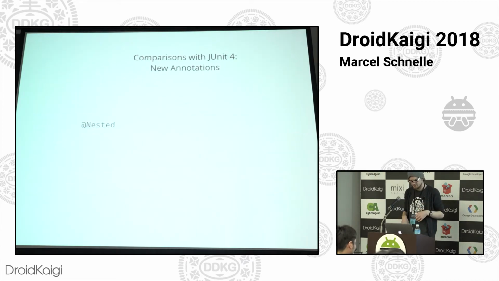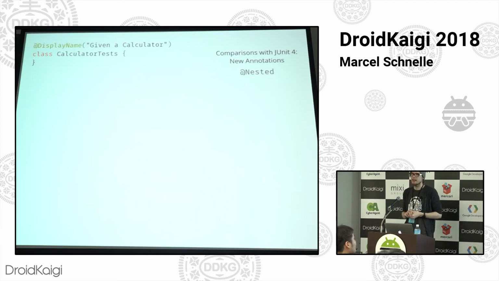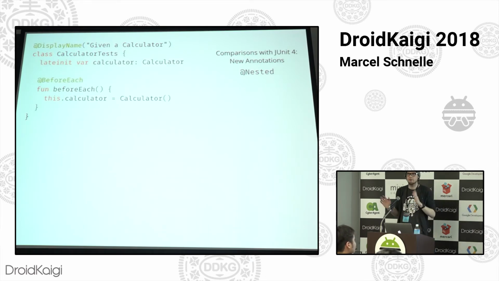Next up, we got nested. Nested is a nice way, if you're into the BDD style approach to writing tests, to group together child and parent classes so that they share the same life cycle in a way. So assume we have a calculator object and we want to test that. You have a class named calculator tests, and we again use the display name annotation, and we call it the given portion of the test declaration. So given a calculator. Then in there, you'd have your variable, the calculator itself, and before each test method is run, you want to get a new one.